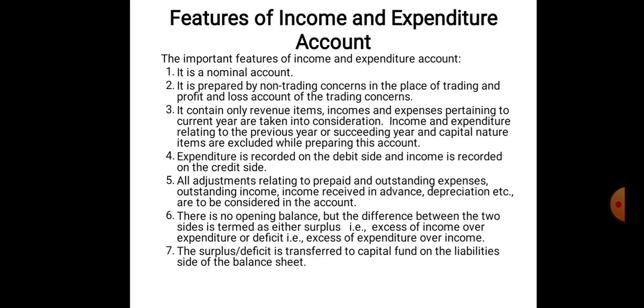Incomes and expenses relating to the previous year or succeeding year and capital nature items are excluded while preparing this account. Expenditure is recorded on the debit side and the income is recorded on the credit side. All the transactions related to prepaid and outstanding expenses, outstanding incomes, income received in advance, depreciation, etc., which are related to the current year, are to be considered in this account.